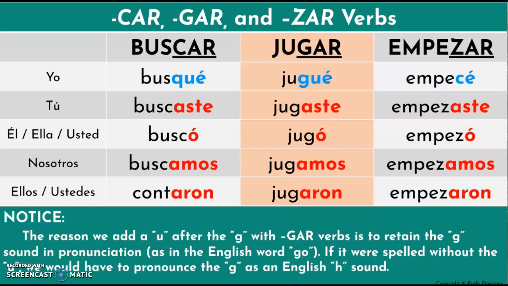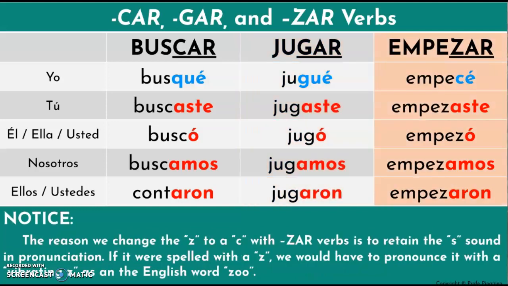It would be jugué. The reason we changed the Z to a C with the zar verbs is to retain the S sound in pronunciation. If we were to spell with a Z, we would have to pronounce it with a vibrating Z, as in the English word zoo, empezé. In Spanish, that does not sound correctly pronouncing it. The correct way to say it would be empecé.